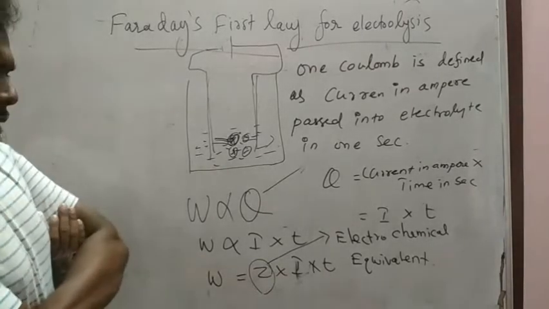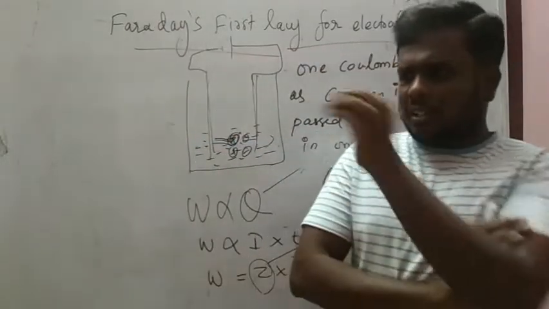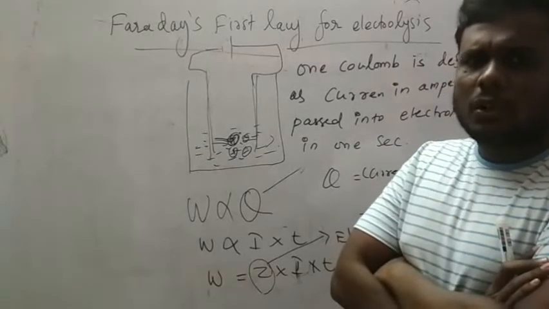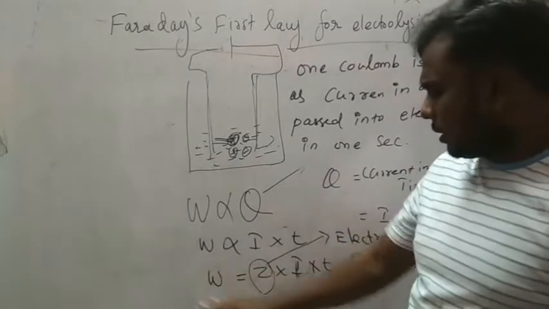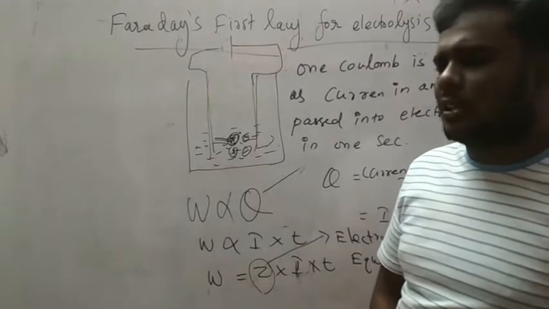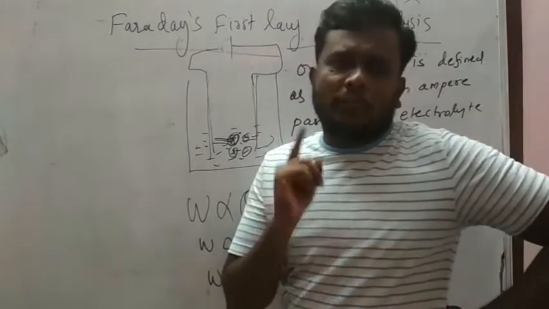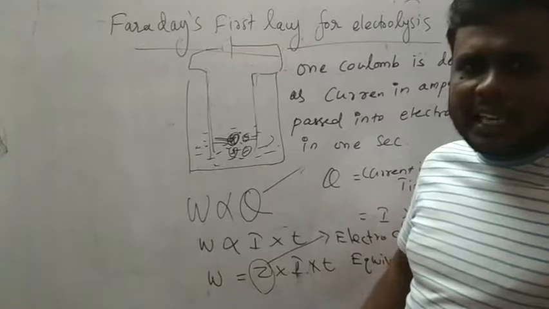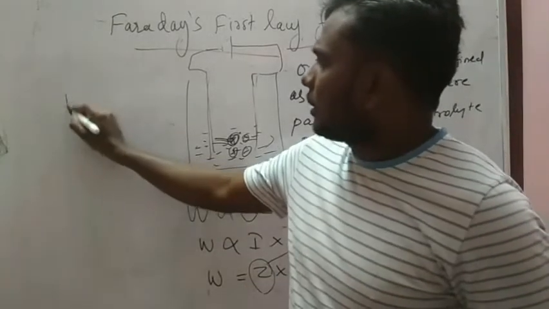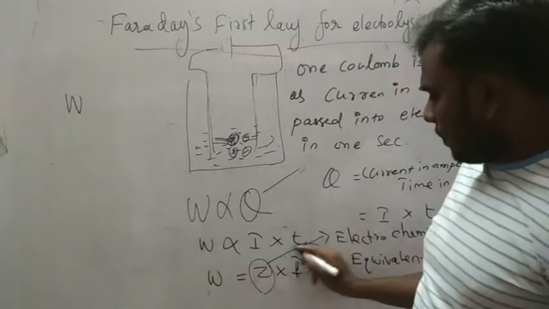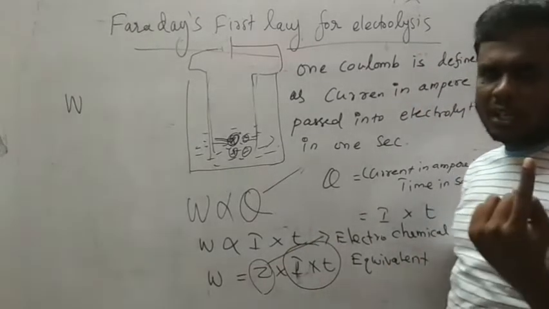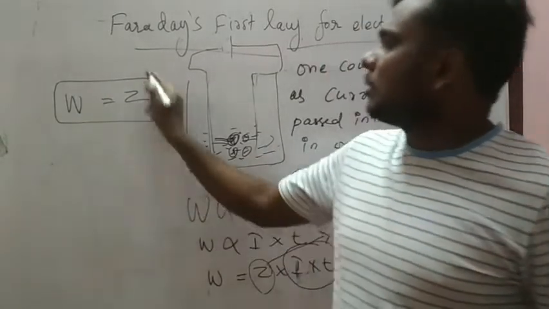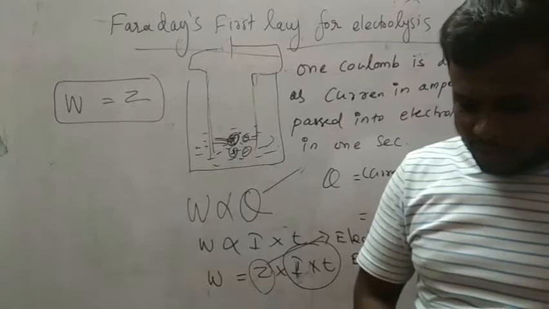Suppose the charge passing into the electrolyte is 1 coulomb, then what will the equation be? I into T will become 1, so W equals Z. Please note it.